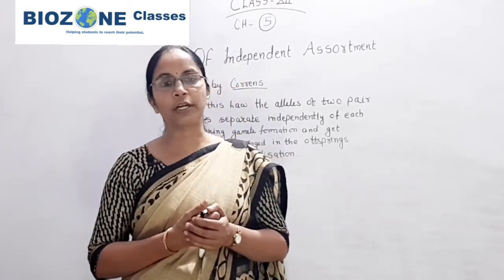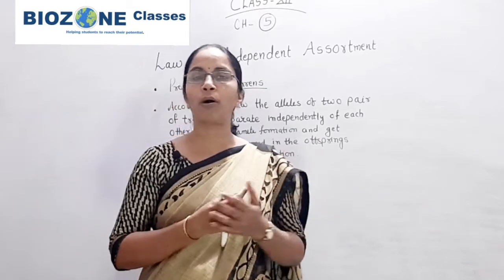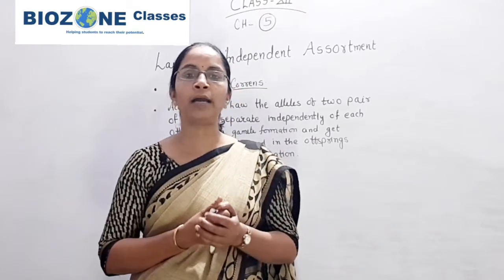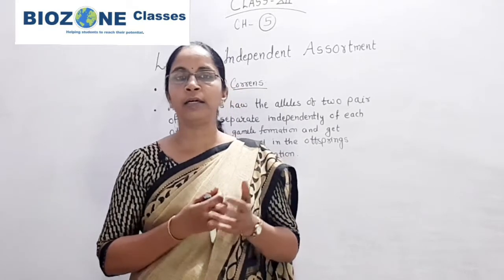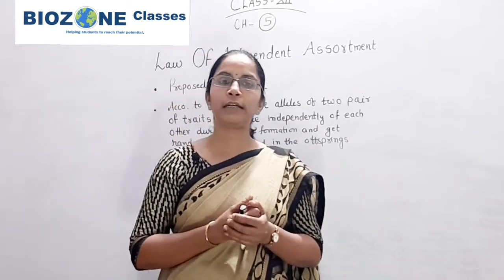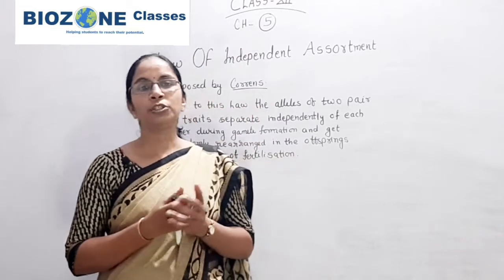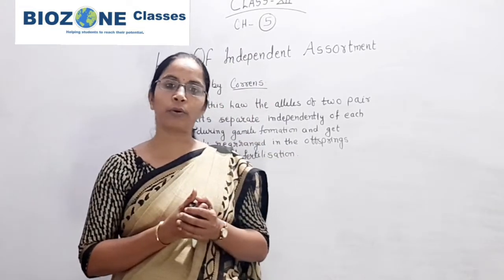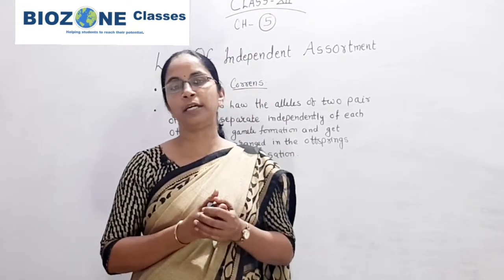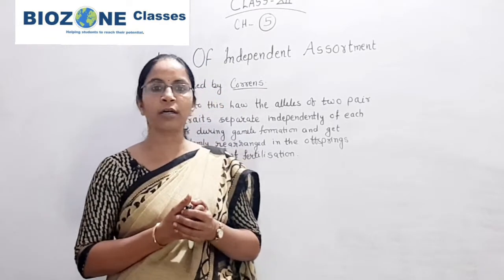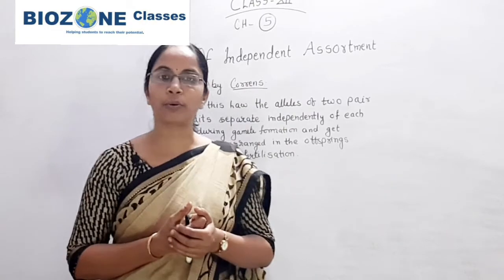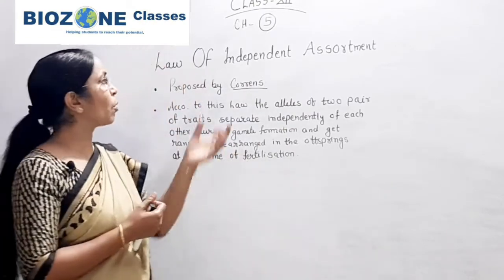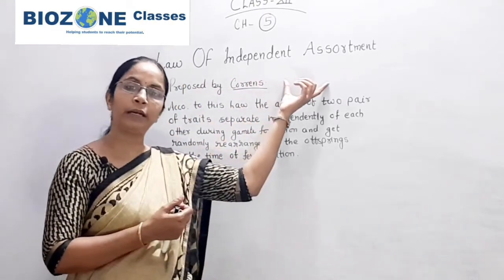Mendel's inheritance was rediscovered by three scientists, De Vries, Tschermak and Karl Correns. Correns was the scientist who proposed the law of independent assortment.